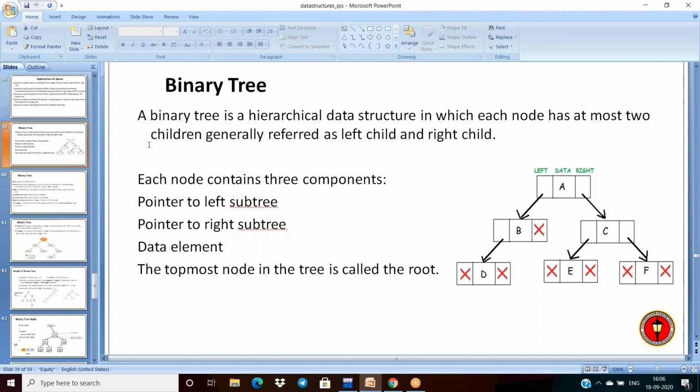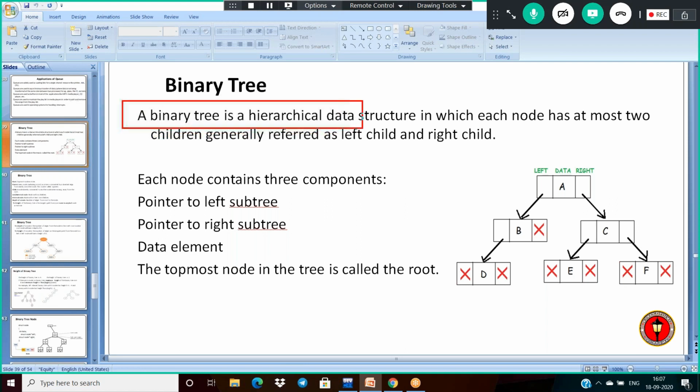If a tree becomes a binary tree, it means each and every node has at most two children. That is the special case of a binary tree. Let us see first what a binary tree is.